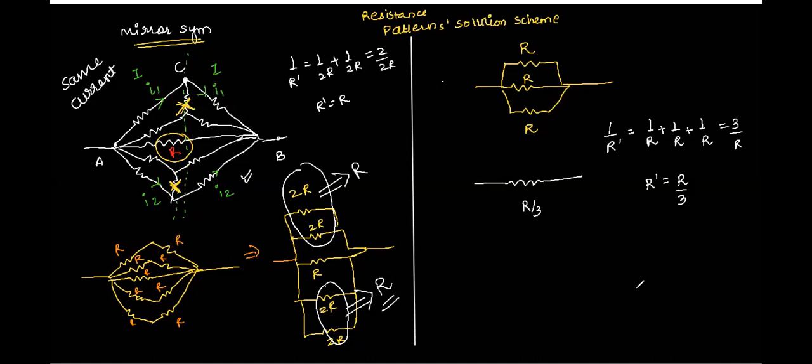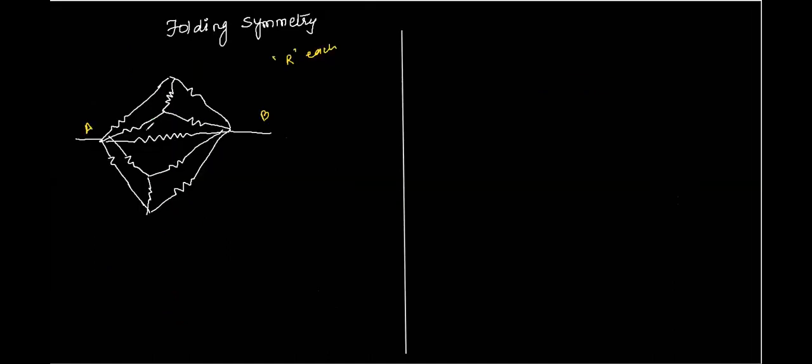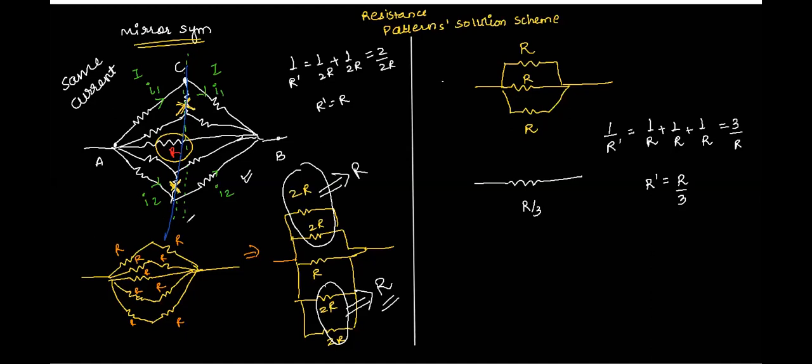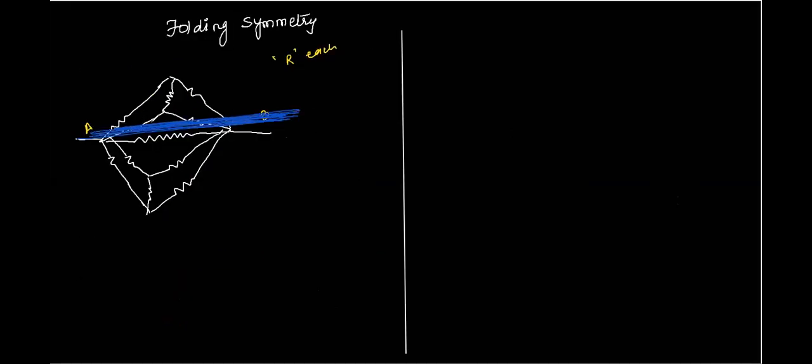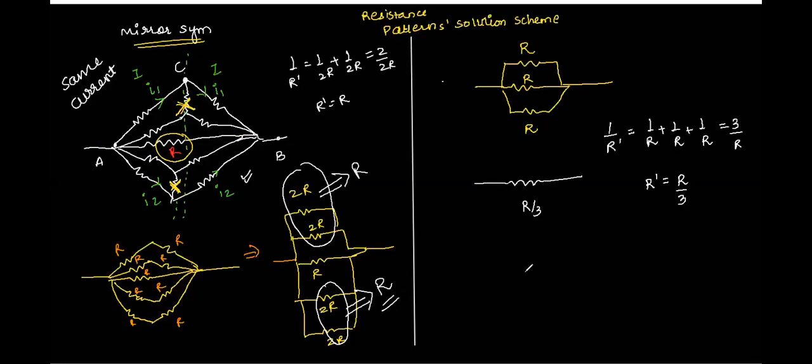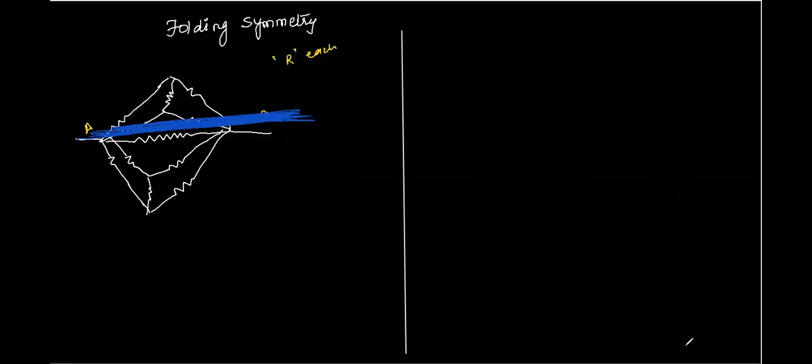But in case of folding symmetry, we draw the line along the line joining A and B. Whereas here, this line was the perpendicular bisector of A and B. Correct? So are you understanding the difference? In mirror symmetry, the line was drawn just in the middle of A and B, the perpendicular bisector, whereas here this line has been drawn along the line joining A and B. Are the two points clear to you, Atul? Yes, sir. Okay.